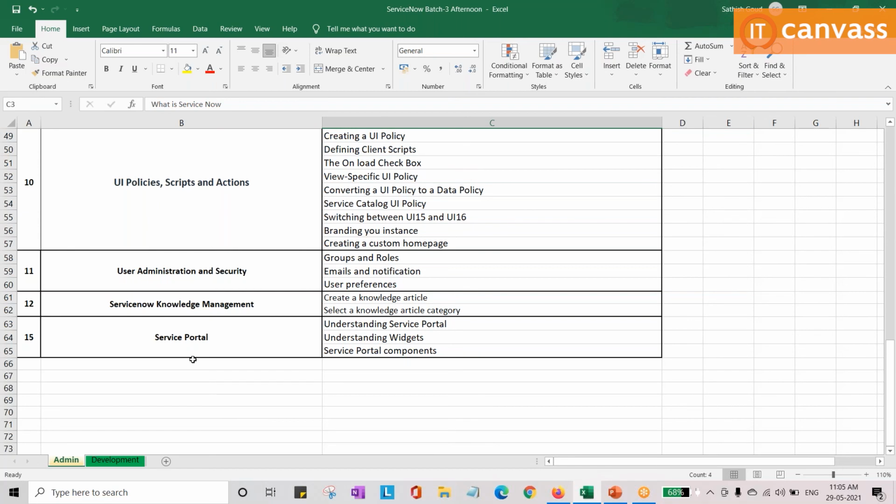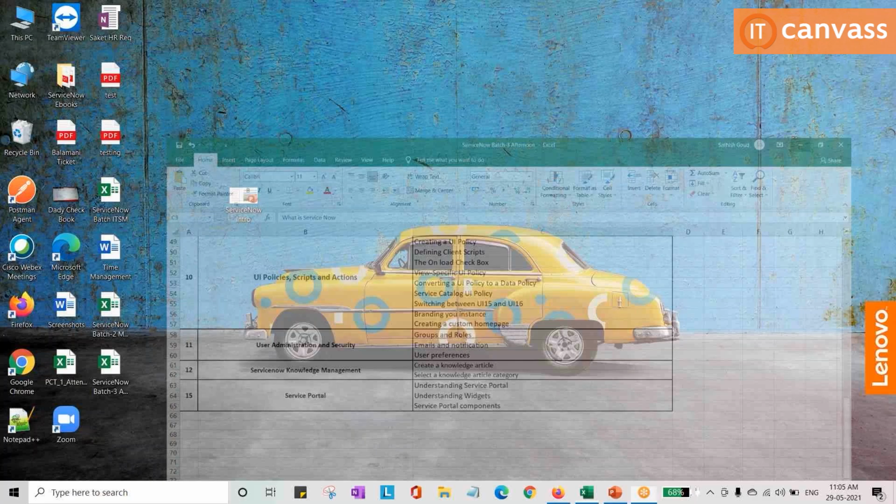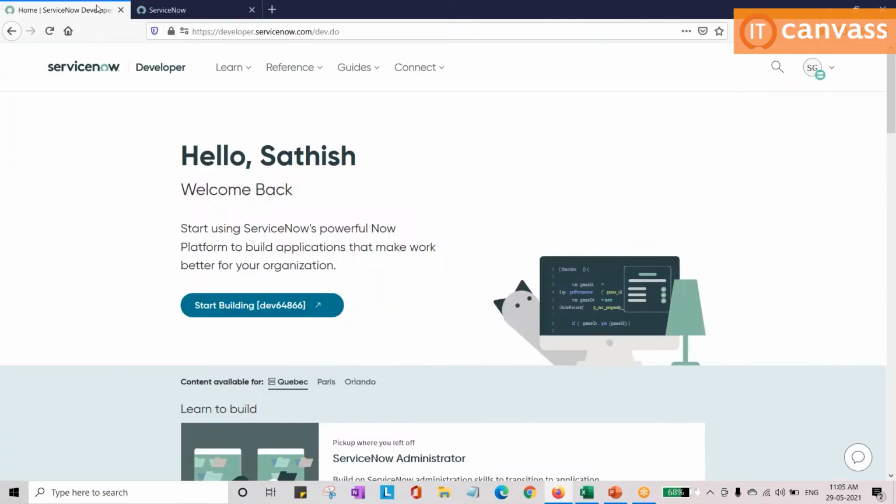Is there any practice session for certifications? Dumps, you mean CSA dumps, right? If you are starting with CSA, I will give you the dumps you need to follow. And if you are new to ServiceNow, ServiceNow by default provides a site for learning.